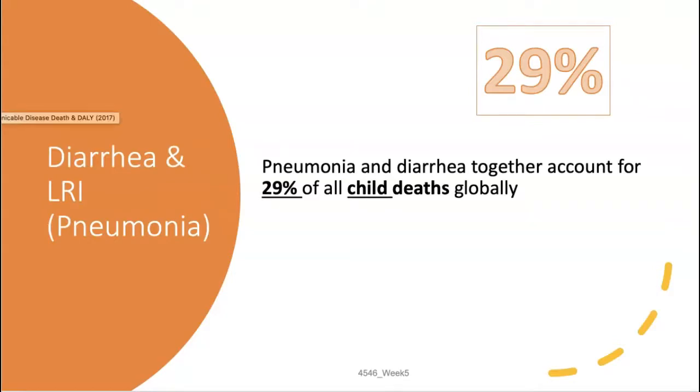Pneumonia and diarrhea together account for 29% of all child deaths globally. This is really startling. Just think about how many children that you know of living in Canada that have died from pneumonia or diarrhea. There's very few. Children just don't die of diarrhea and pneumonia, but I see so much of it on my travels to Ghana.